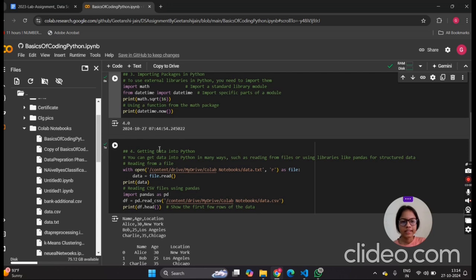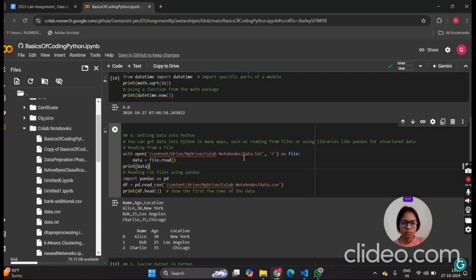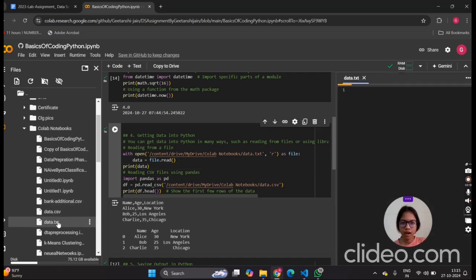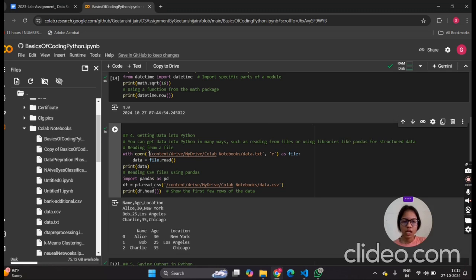Next is getting data into Python. Here we want to read the data of a particular file using Python. I have a data.txt file. In this file I have data with name, location, alias and so on. I want to read this data using Python. So here we write the path of my particular file: content, drive, my drive, colab notebook, data.txt.